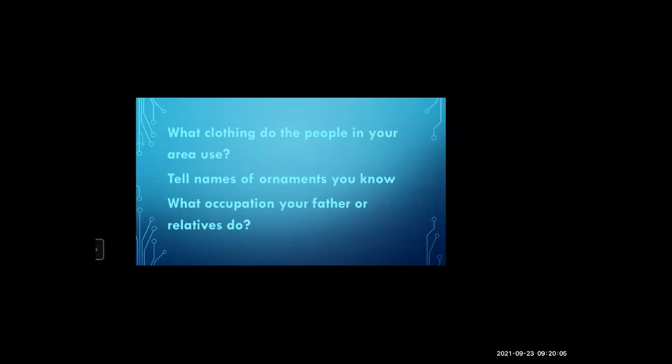What occupation do your father or relatives do? Occupation means work. What does your father do? Come on, what does your father or your relatives do? You can answer. Unmute yourself.